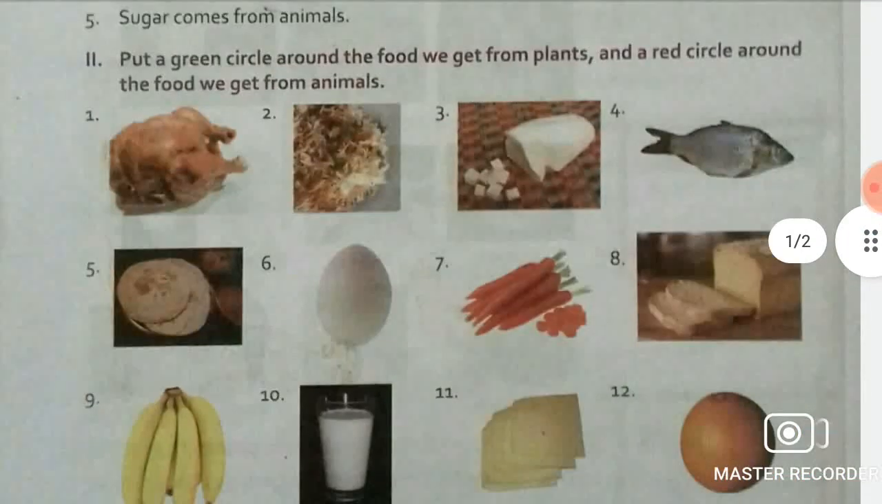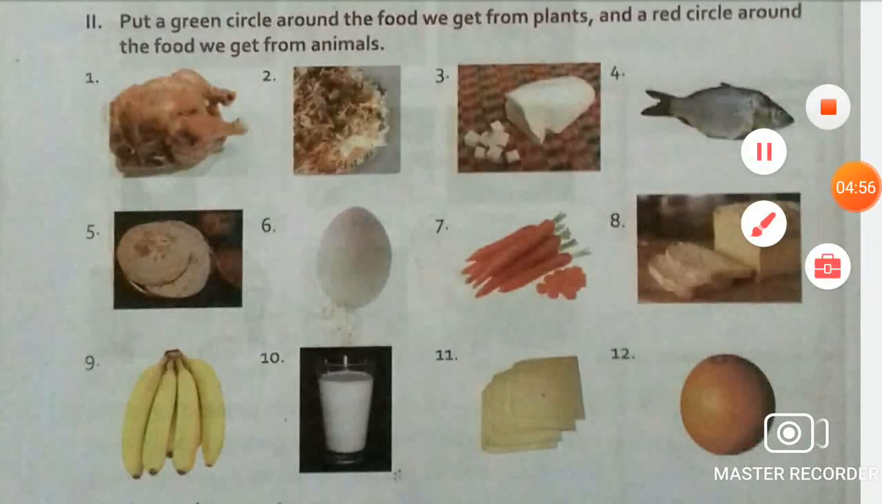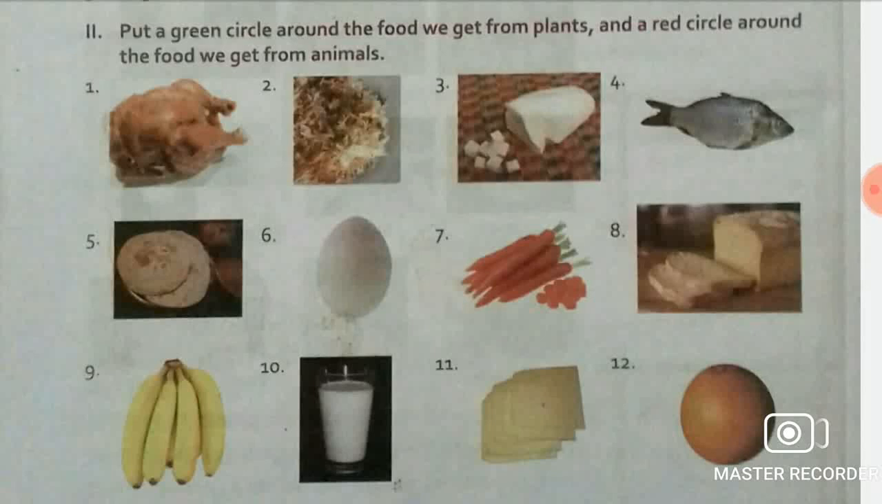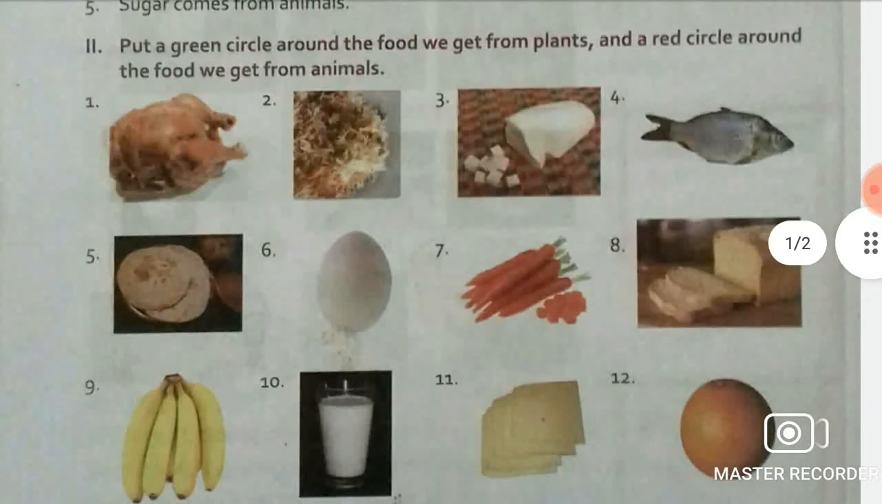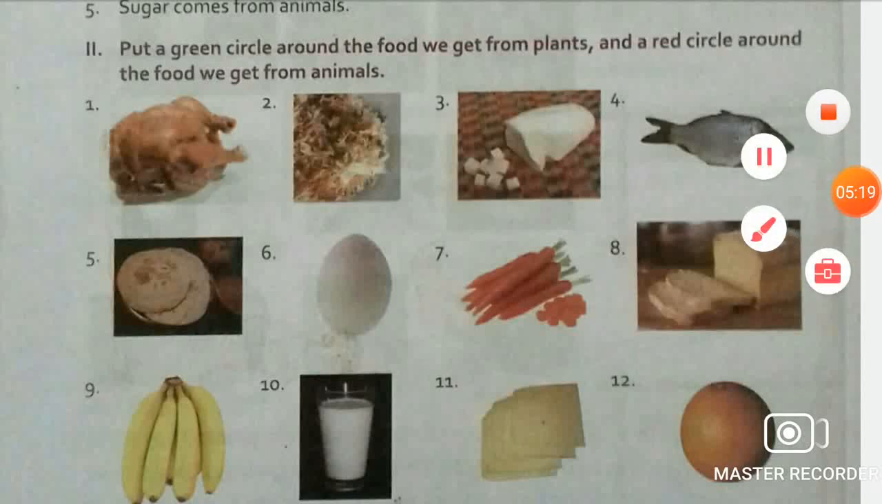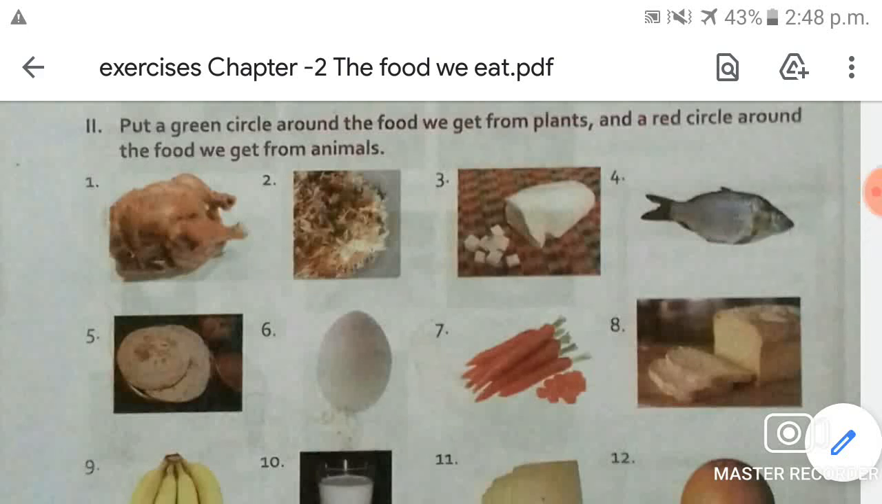So students, here you can see all the pictures. Look at the pictures given in your book. You have to look at these pictures and identify which of these foods we get from the animals and which of these foods we get from the plants, okay? Any food that we get from the plants, you have to put a green circle around, and the food that we get from the animals, you have to put a red circle around it.